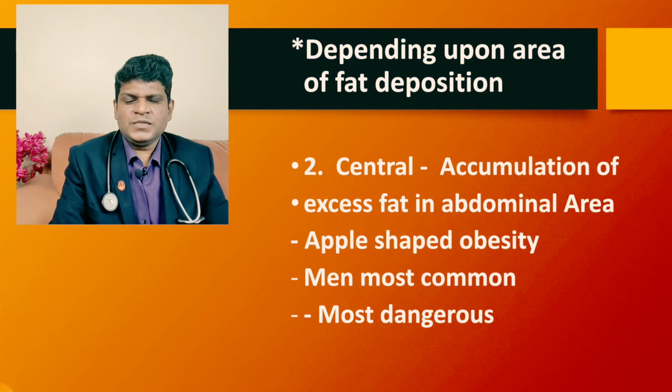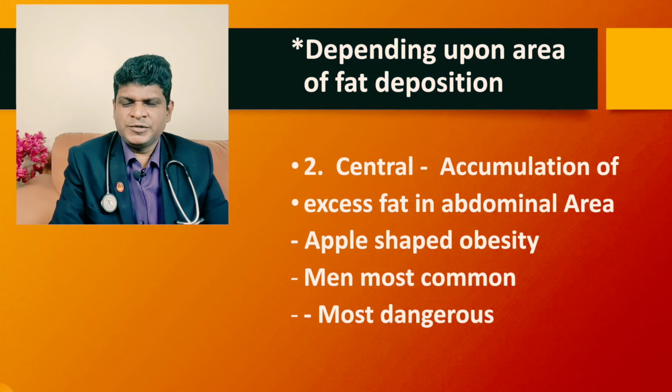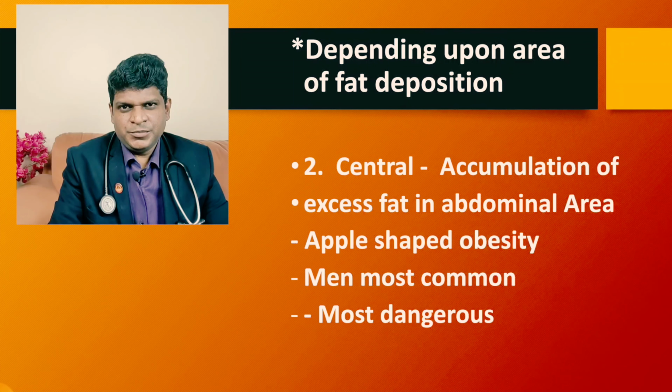Other side effects of apple-shaped obesity are dyslipidemia, that is increased LDL cholesterol and increased triglycerides, which leads to coronary artery disease and heart attack. So apple-shaped obesity is more dangerous. These complications are seen less in peripheral obesity compared to central obesity.